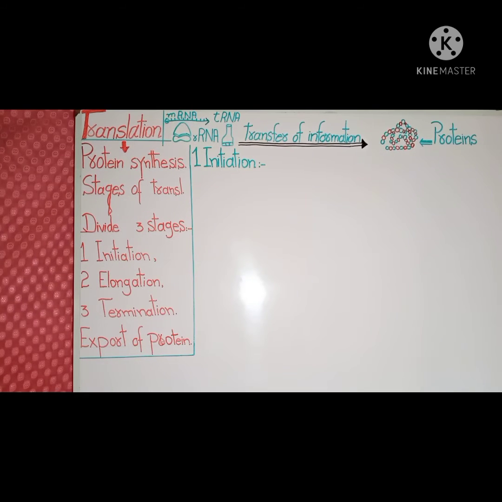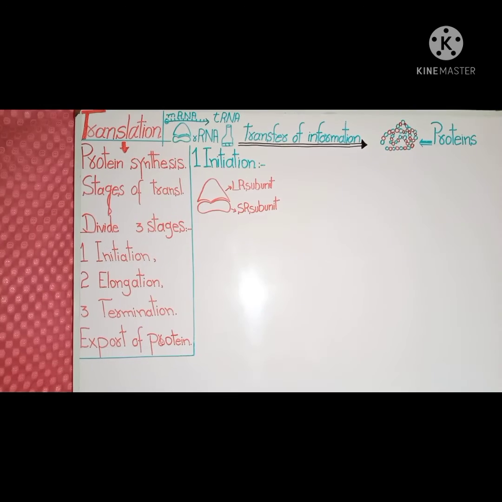Firstly, we are going to study initiation. During initiation, the small ribosomal subunit is isolated from the large ribosomal subunit. As we know, a ribosome is formed by the attachment of the small ribosomal subunit and the large ribosomal subunit, but during initiation of translation, the following processes occur.